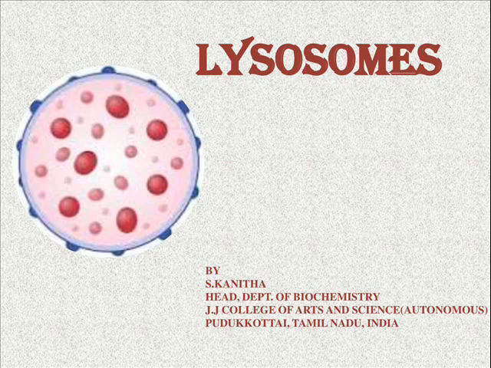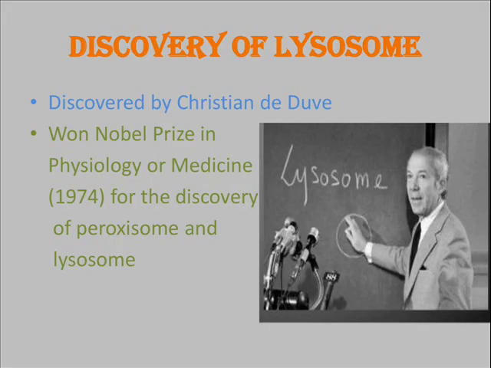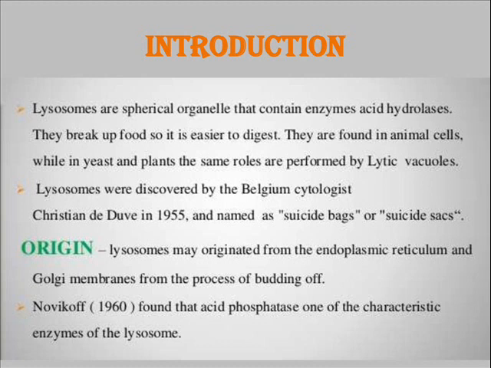In this video, we are going to see about the structure and function of lysosome. Lysosome was discovered by Christian de Duve, for which he was awarded the Nobel Prize in the year 1974. Lysosomes are spherical organelles which contain enzymes like acid hydrolases, which help in breaking up the food so that it gets easily digested. They are found in animals, whereas in plants and yeast, the same roles are performed by lytic vacuoles. Lysosomes originate from the endoplasmic reticulum and Golgi apparatus by the process of budding off.